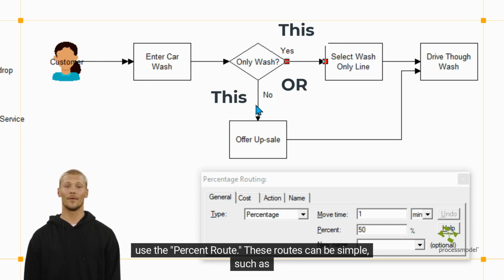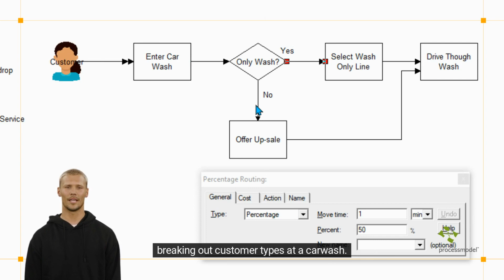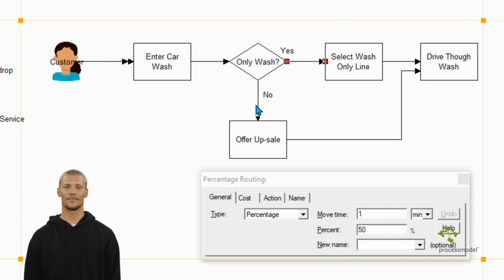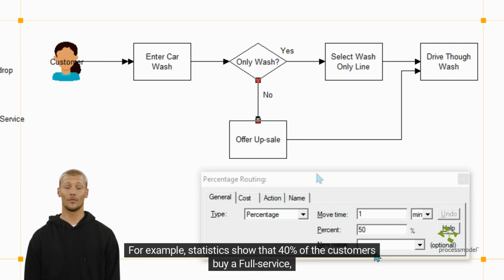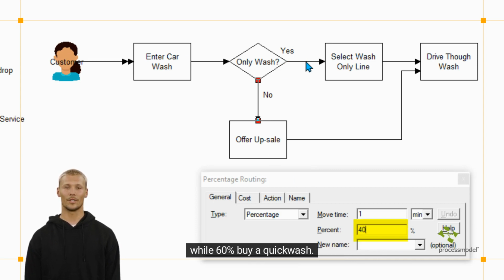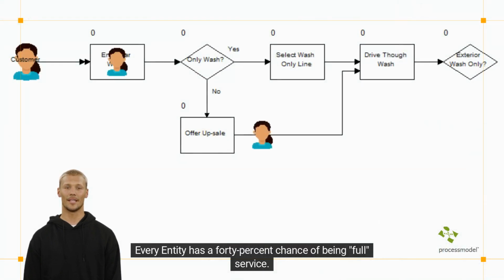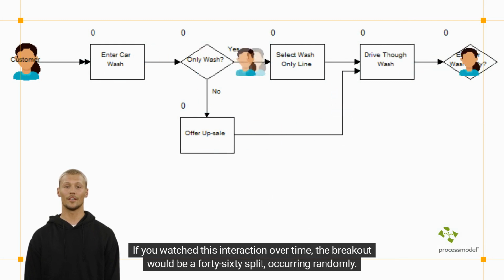These routes can be simple, such as breaking out customer types at a car wash. For example, statistics show that 40% of the customers buy a full service, while 60% buy a quick wash. Every entity has a 40% chance of being full service. If you watch this interaction over time, the breakout would be a 40-60 split occurring randomly.